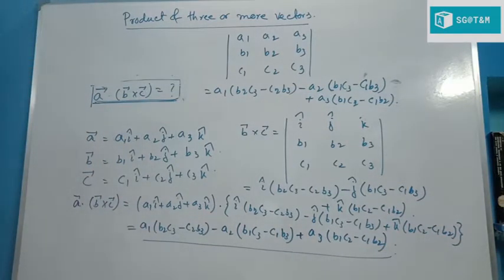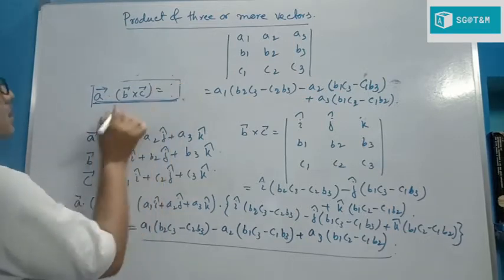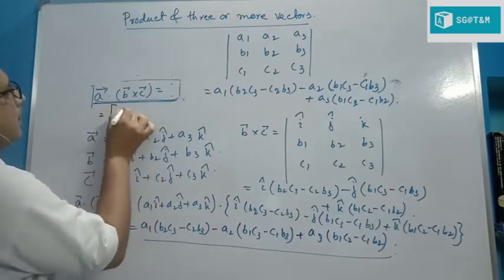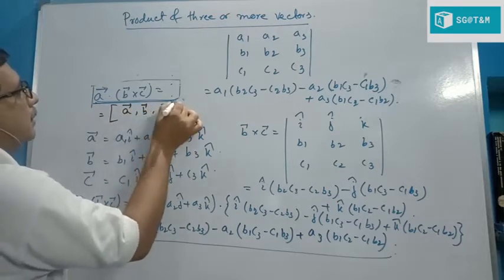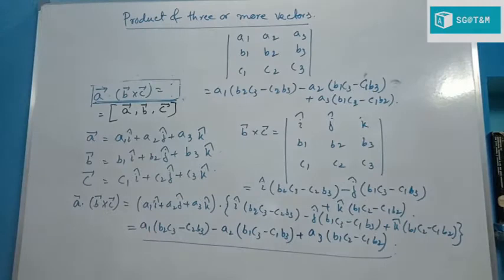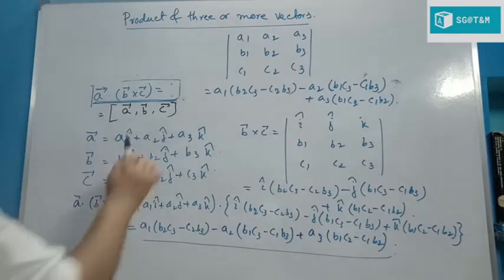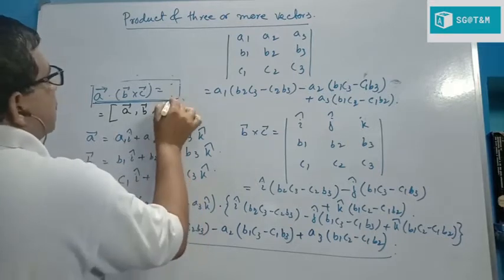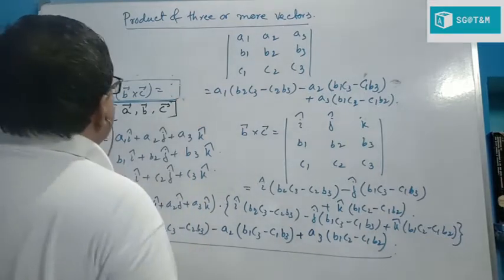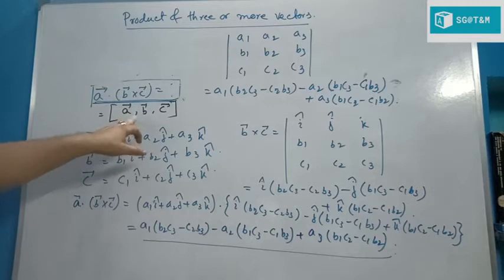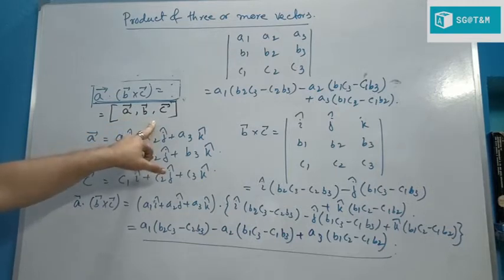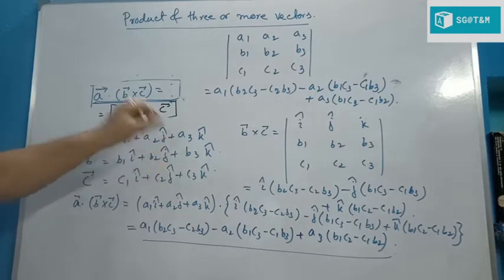There is a notation: A dot B cross C can be written as the third bracket of A, B and C. If in your question paper or your book it is given as the third bracket of A, B, C, not second bracket, not first bracket, obviously, it is nothing but A dot B cross C.